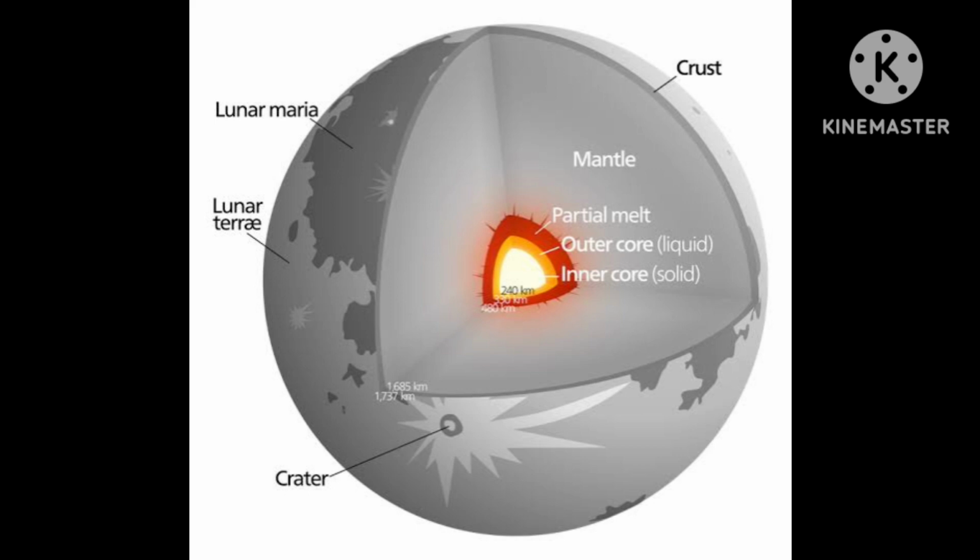Means earth is roughly 4 times more than moon. Moon is 3,474.8 kilometer and earth is 12,756 kilometer.